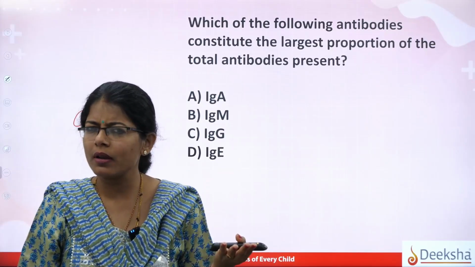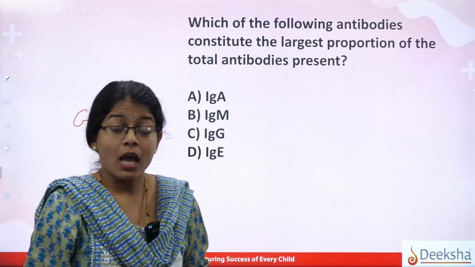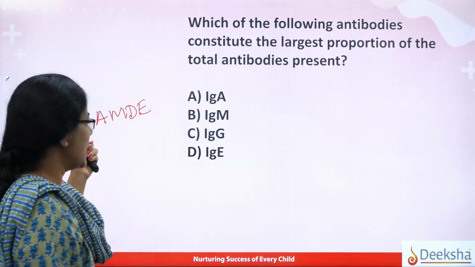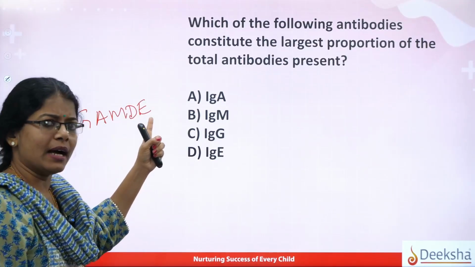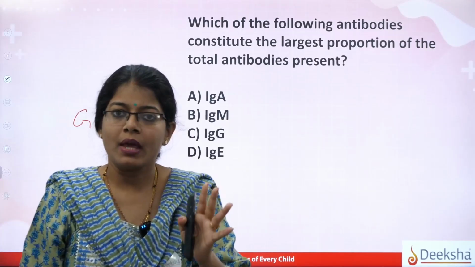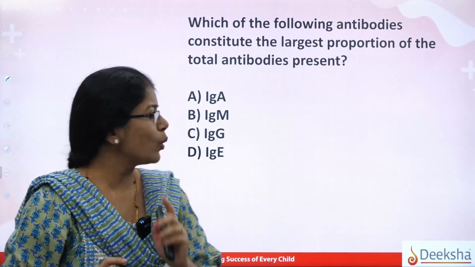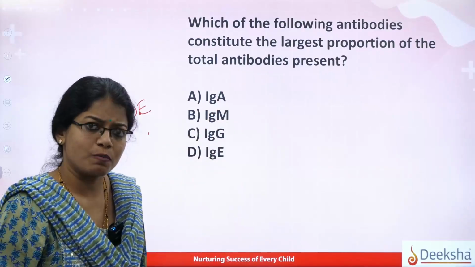What is immunoglobulin? Antibodies. Yes, students. Now there are 5 types of antibodies, correct? The first type is IgG, IgA, IgM, IgD, IgE. How will you remember? GAMD. GAMD means all 5 types of immunoglobulins. Correct? Okay. Now out of that, which is the one which is present in the largest proportion?